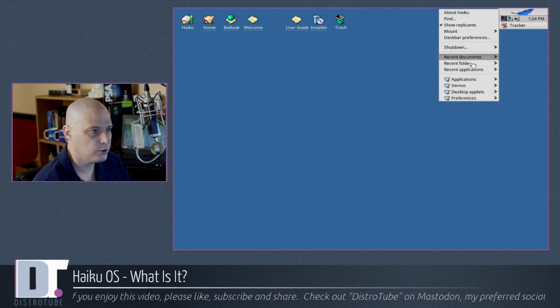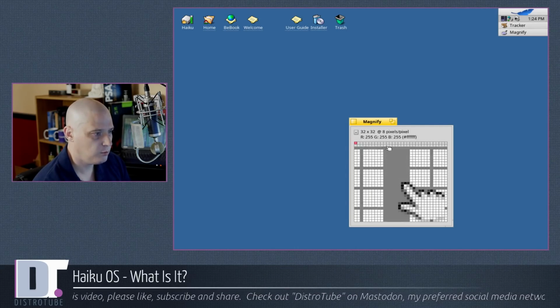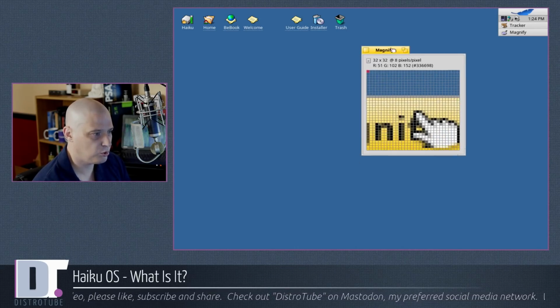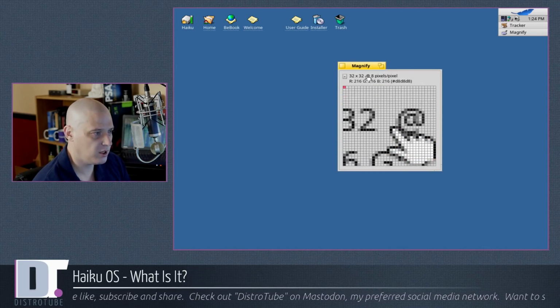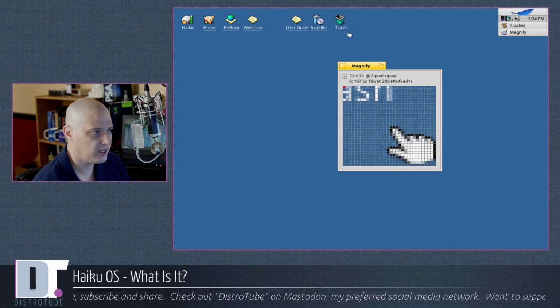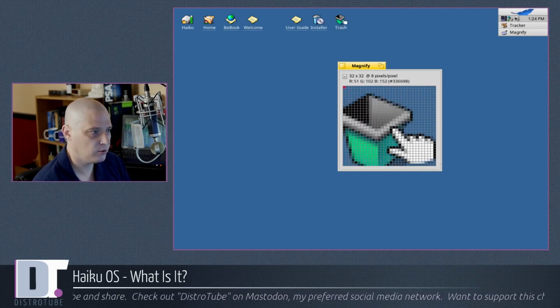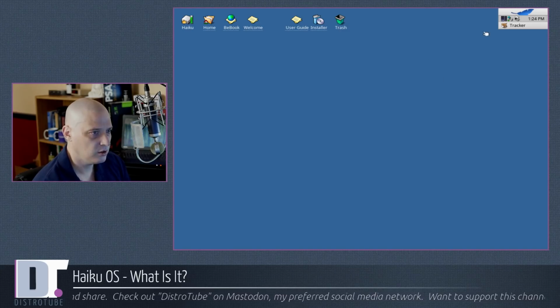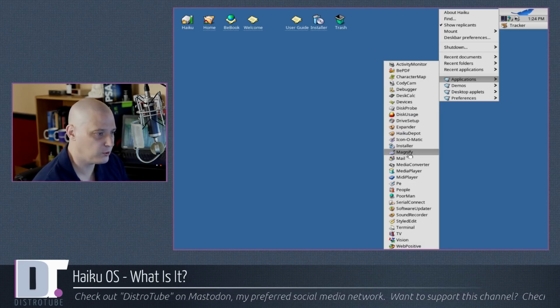All right, let's look through the menu. So under applications, things we haven't checked out. Magnify. This is an interesting program. It basically magnifies what is under my cursor. Like, look at the trash icon. I'm going to slowly move my icon over the trash icon. Interesting program. I'm not sure how useful it is, but I will say that's a pretty interesting program.